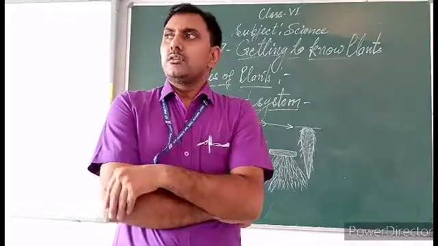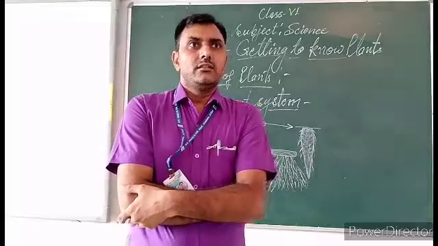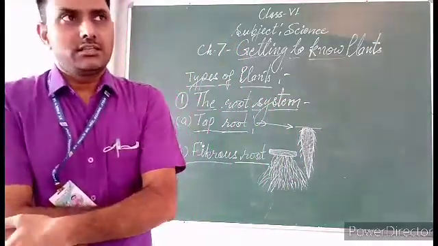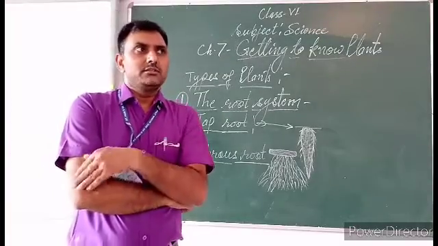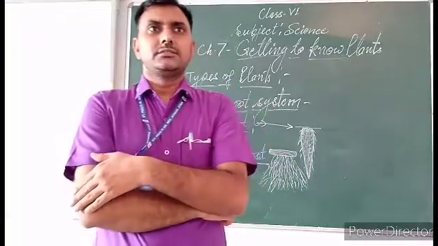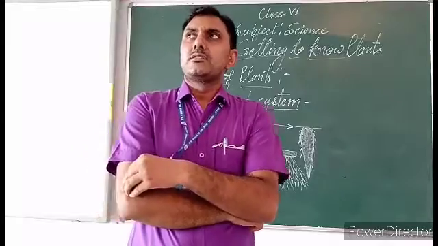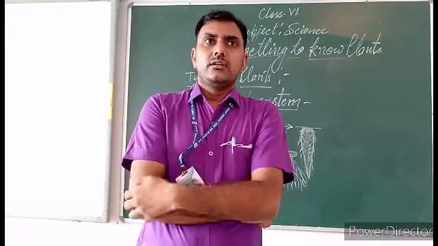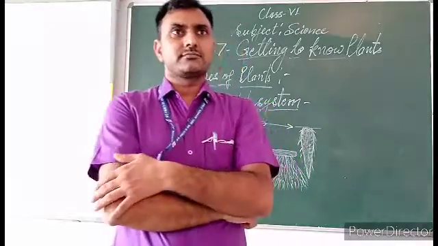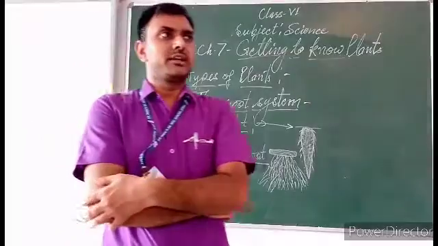This is called fibrous root. Maize, wheat, onion, rice. These are very common examples of fibrous root plants.